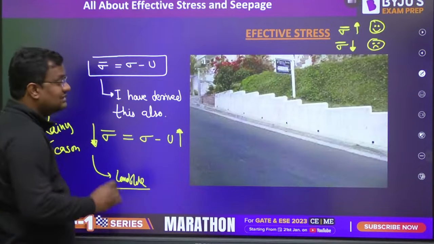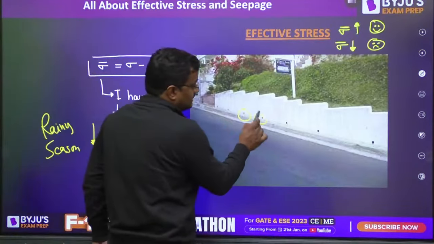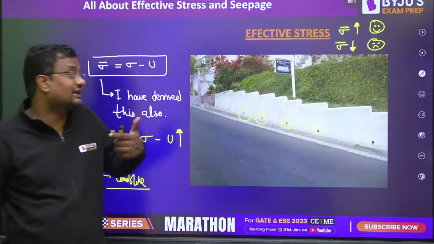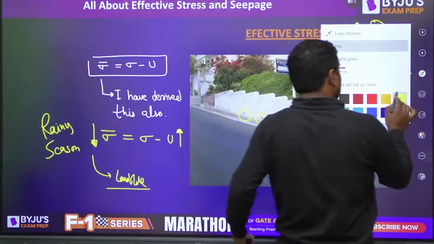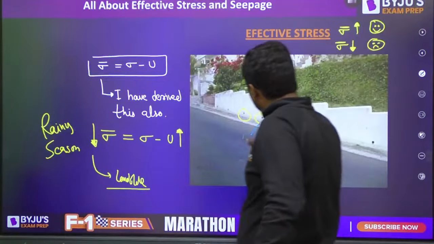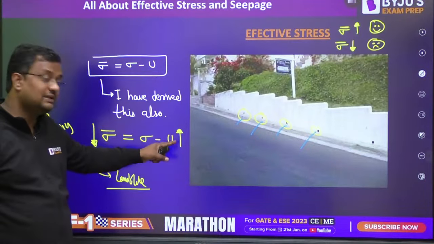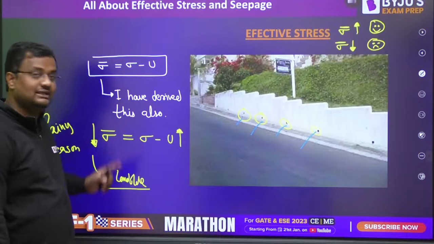That is why in hill stations we put holes like this, weep holes. These weep holes are so that water can dissipate out easily. If water can dissipate out, that means u will not be increasing, and that means sigma bar is not decreasing.